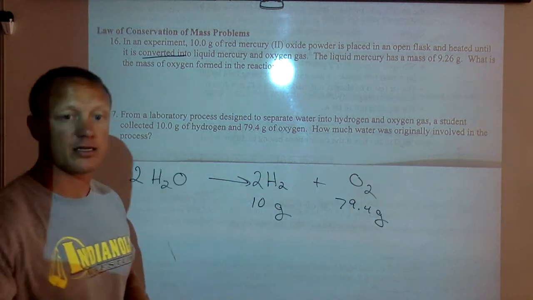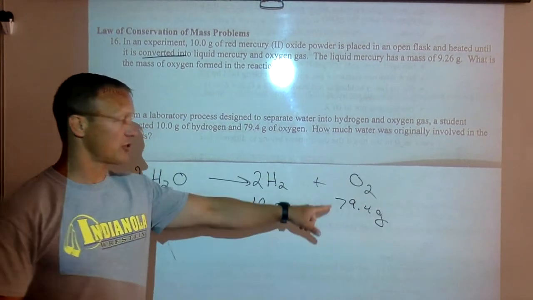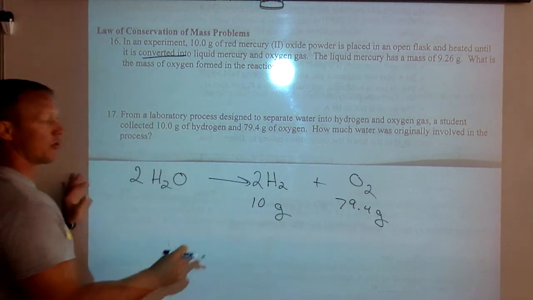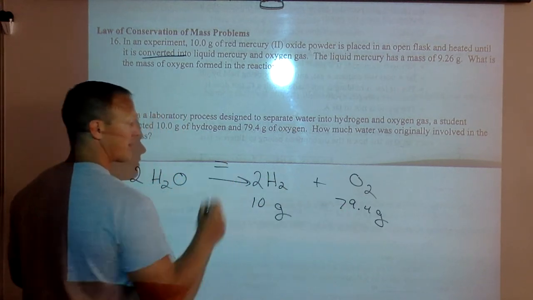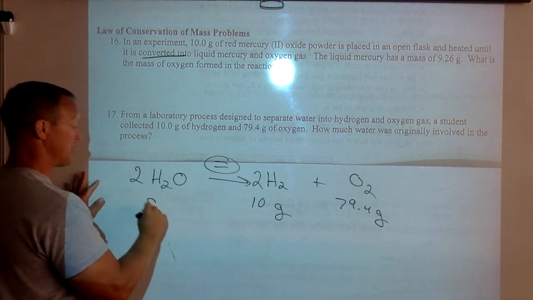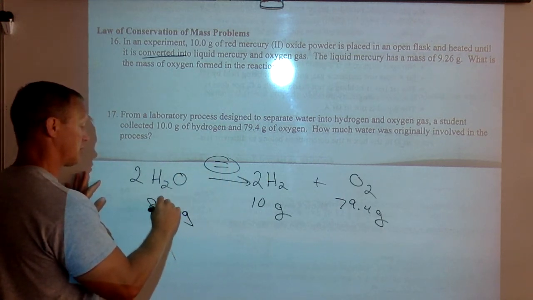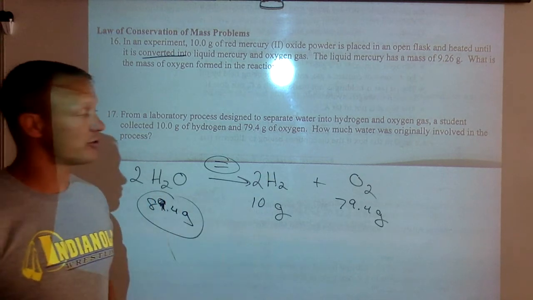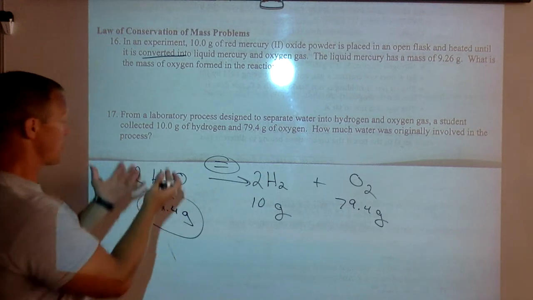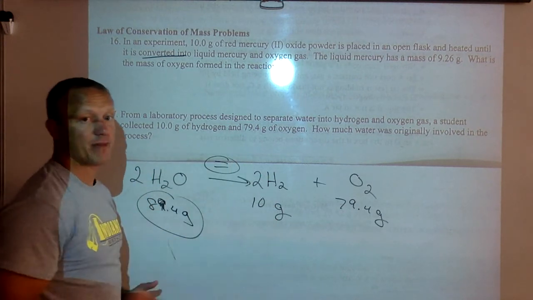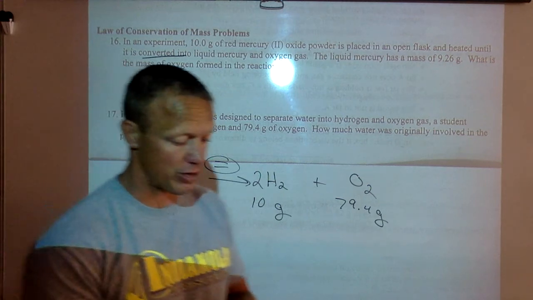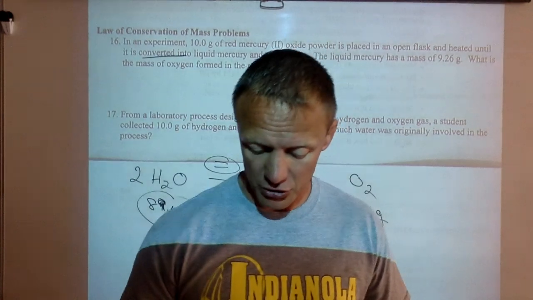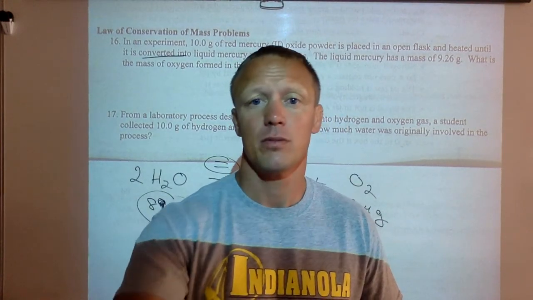Well, if they collected this much hydrogen and that much oxygen, that means that the water had to have a mass of those two together. So this plus this, again, that's kind of an equal sign here. This had to be 89.4 grams of water, assuming that all the water was used in making hydrogen and oxygen. So law of conservation of mass, however much mass is here, there has to be that much mass there. Atoms can't be created or destroyed in a chemical reaction. They could be in a nuclear reaction, but not in a chemical reaction. I'll let you try and do 18 and 19. 19 is a little bit tougher. I think it's something you can do.